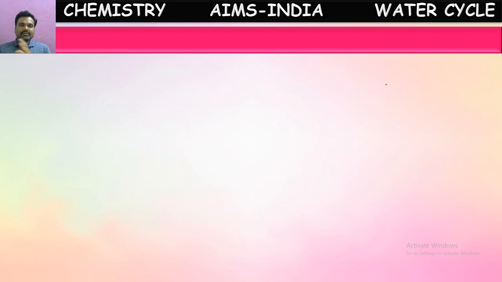These clouds will be moving from one place to another place because of wind. When they reach a cooler place, the water vapor present in the clouds condenses to form small droplets. These small droplets slowly become bigger and fall down to the earth in the form of rain. That falling down of these heavy droplets of water to the soil is called precipitation. So first evaporation and then condensation to form clouds. Again from the clouds to precipitation to form rain.